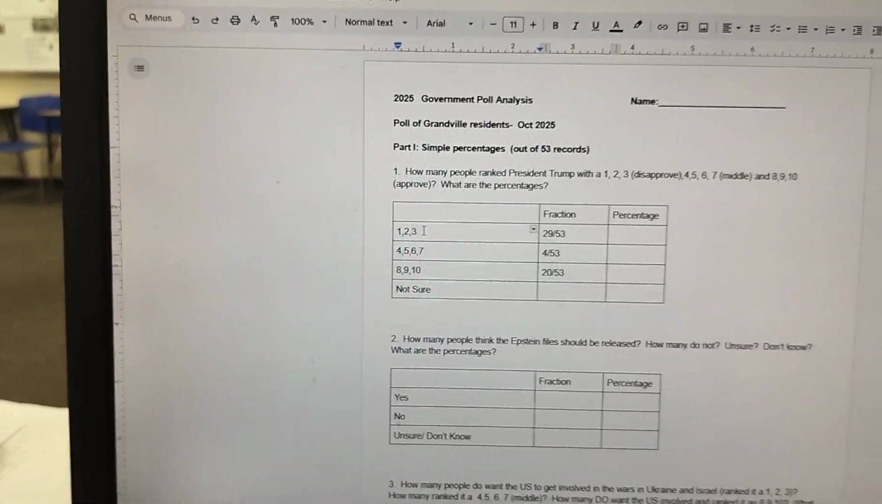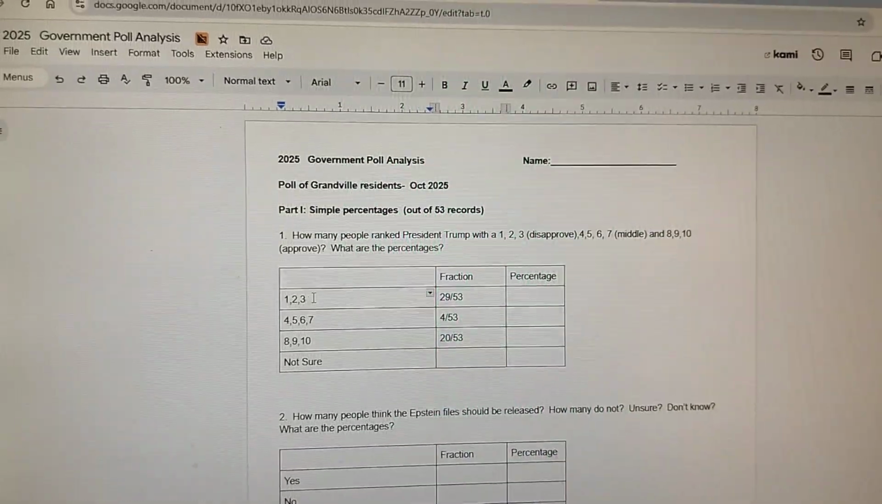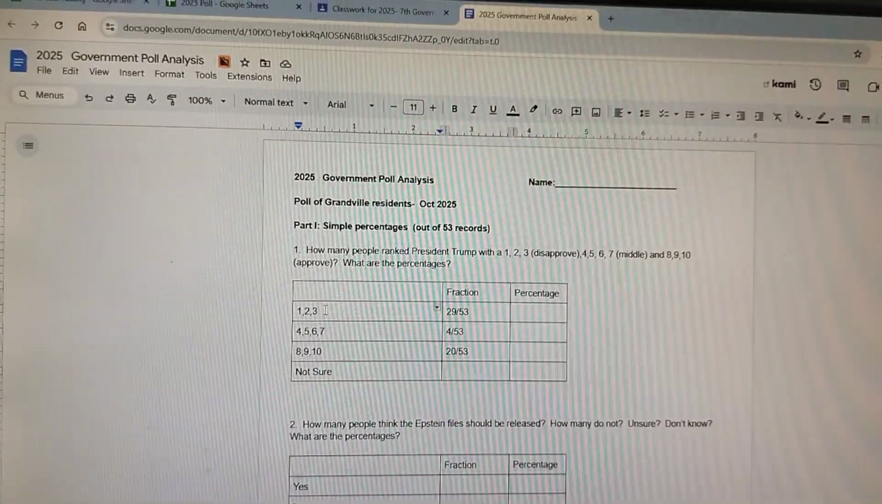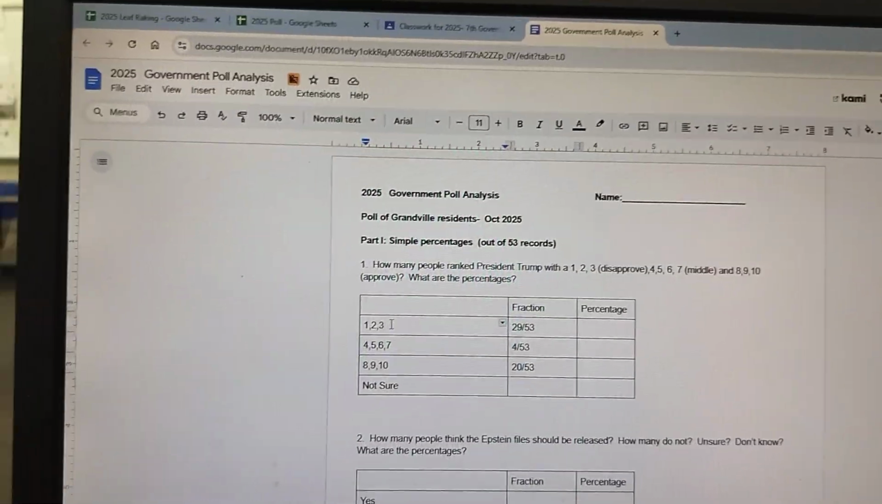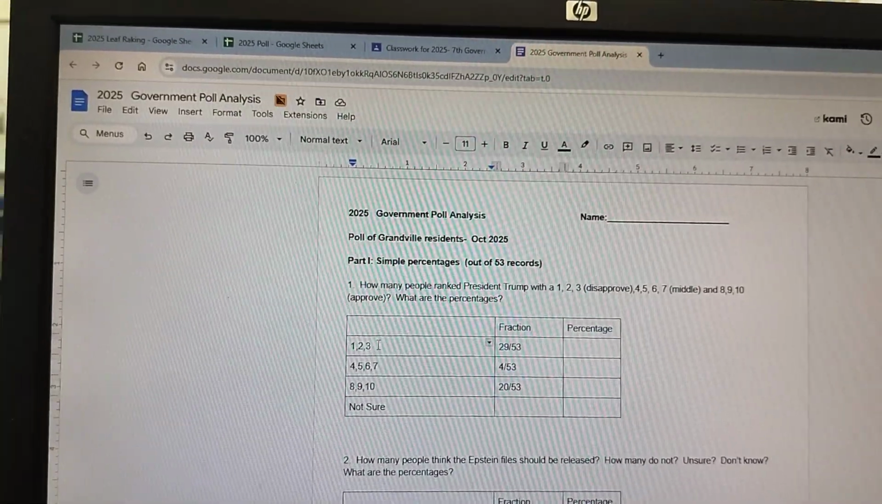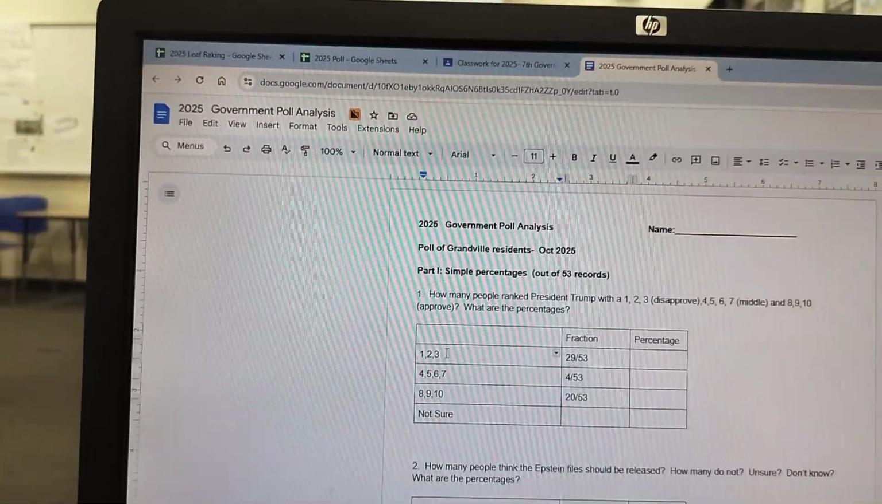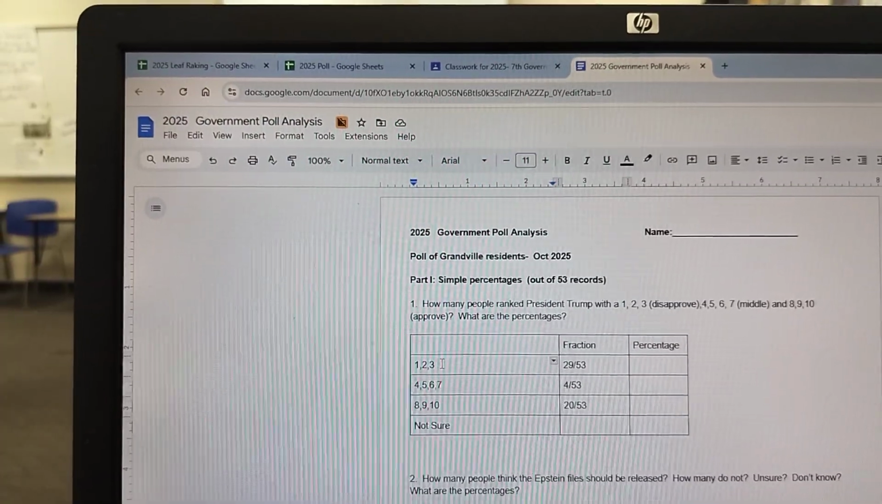Now here's all the ways that I could explain that. For one, it surprised me because Granville's a pretty conservative town, and it's a pretty Republican town. A lot of people voted for President Trump by far. Like the last election, like 58% of Granville voted for him. Then why did more than half give him a really low rating?